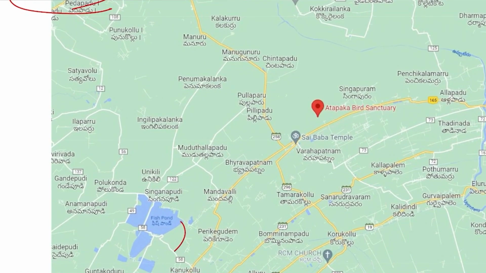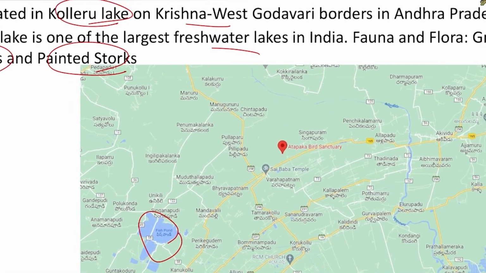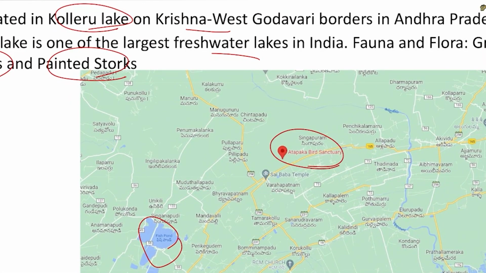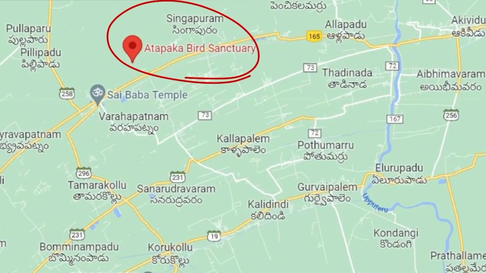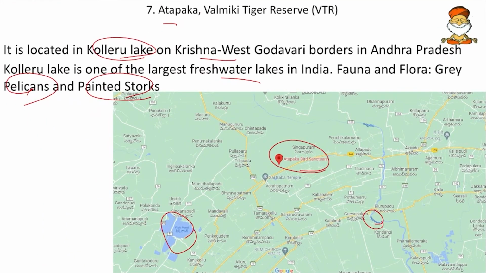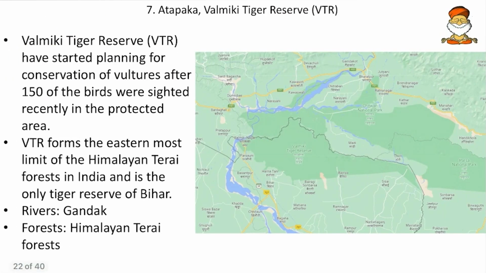So friends, here we can see the Kolleru Lake here, and then very near to it, the Attapaka bird sanctuary is present. And here very near to it, this Upputeru river, so that is flowing. So mark all these as important, and any other places if you know, so you can mark this here. Then come to next, Valmiki Tiger Reserve.